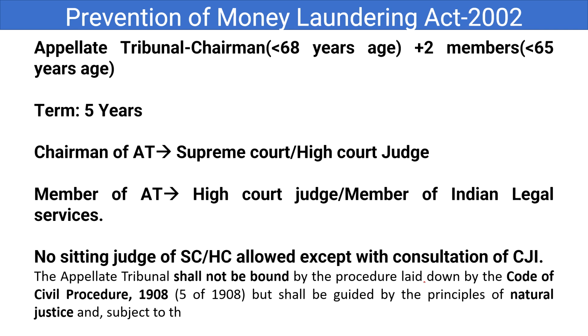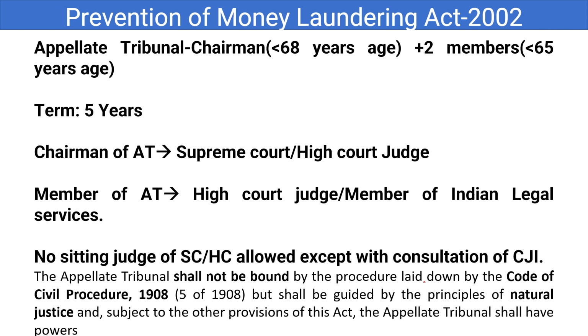Generally, no sitting judge of the Supreme Court or High Court will be allowed to act as the appellate tribunal, but one who had already worked can be brought in here also, except with the consultation of the CJI. This also can be done, but with the consultation of the Chief Justice of India, they can appoint a Supreme Court or High Court judge as the appellate tribunal chairman or member.